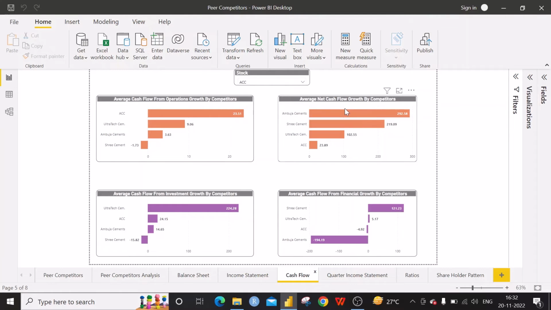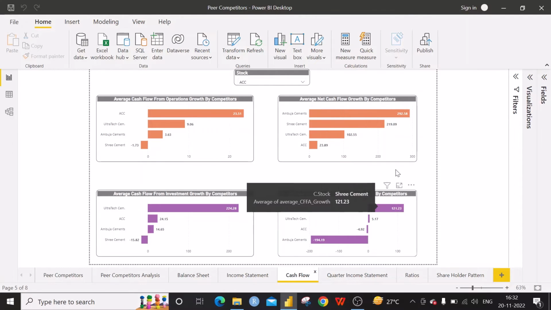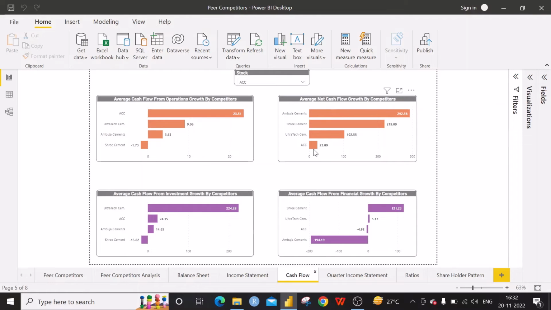It is consolidated cash flow after considering cash flow from operations, cash flow from investment, and cash flow from financial growth. The ACC has got 23.89% per year. At the same time, Ambuja Cements has got 292.58% per year. A great net cash flow they are keeping.